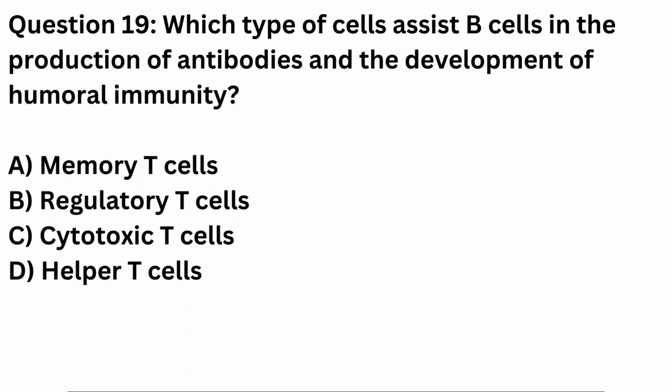Question 19. Which type of cells assist B cells in the production of antibodies and the development of humoral immunity? A. Memory T cells. B. Regulatory T cells. C. Cytotoxic T cells. D. Helper T cells. Correct answer is D. Helper T cells.